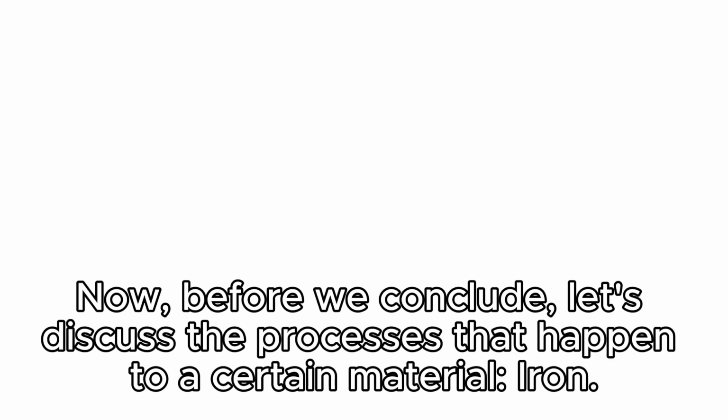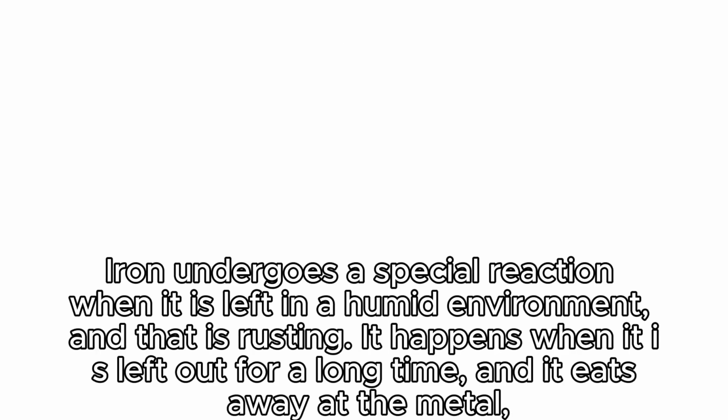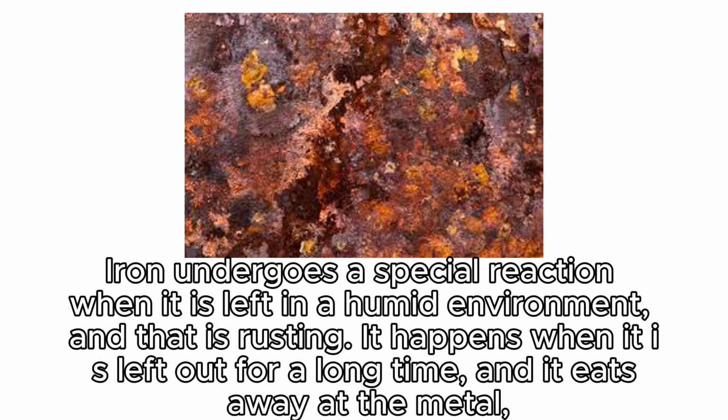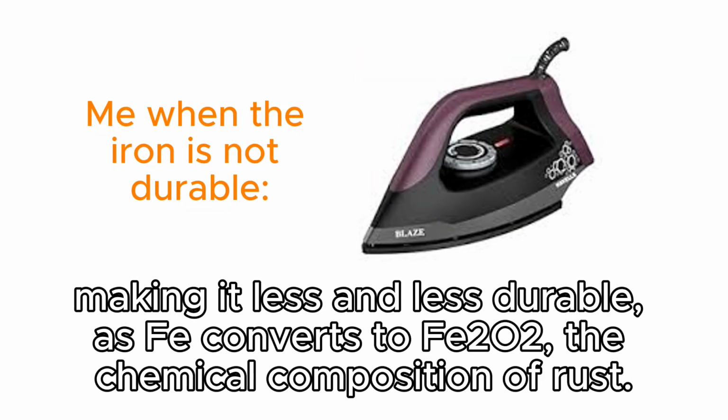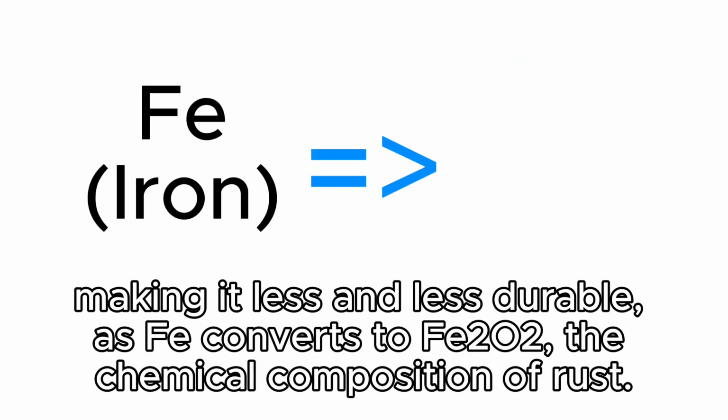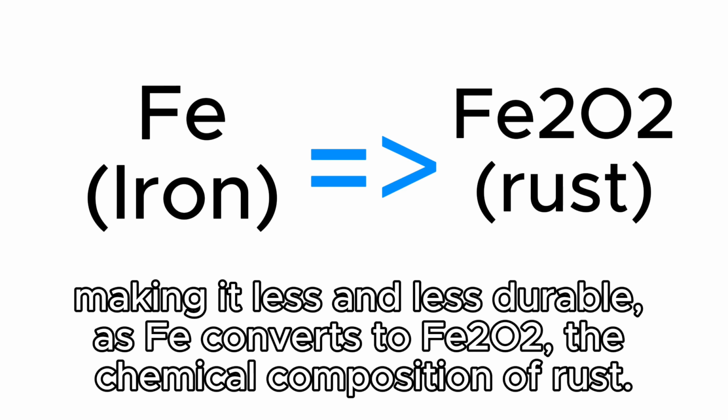Now, before we conclude, let's discuss the processes that happen to a certain material, iron. Iron undergoes a special reaction when it's left in a humid environment, and that is rusting. It happens when it's left out for a long time and it eats away at the metal, making it less durable, as Fe converts to Fe2O3, the chemical composition of rust.